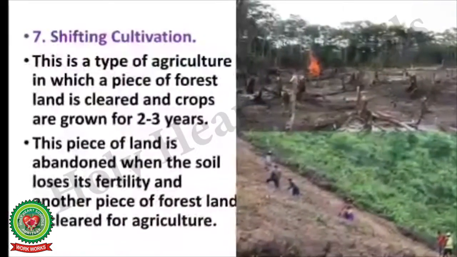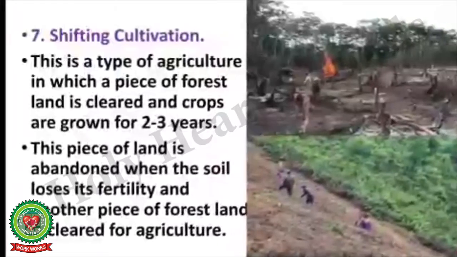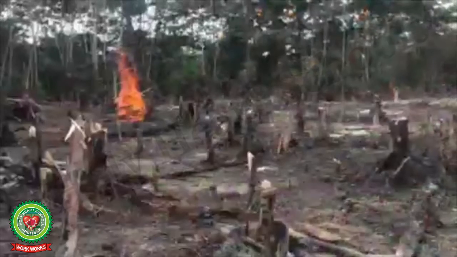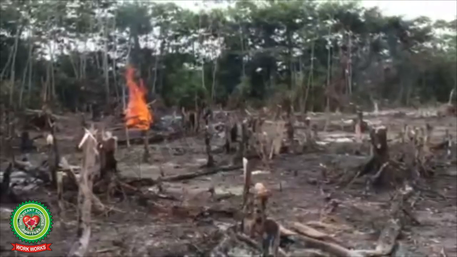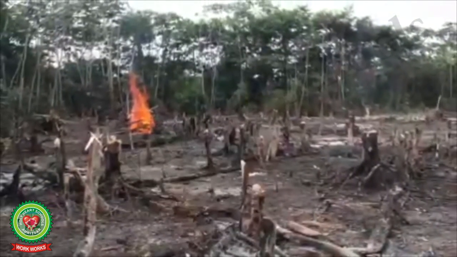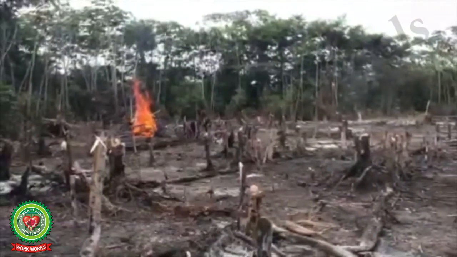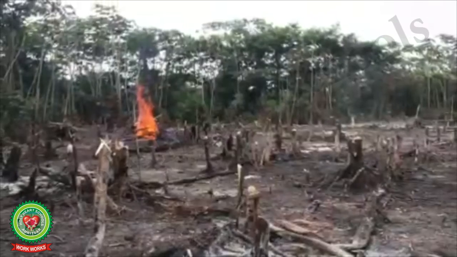The seventh cause for the loss of biodiversity is shifting cultivation. Shifting cultivation is a type of agriculture in which a piece of forest land is cleared and crops are grown for 2 to 3 years.